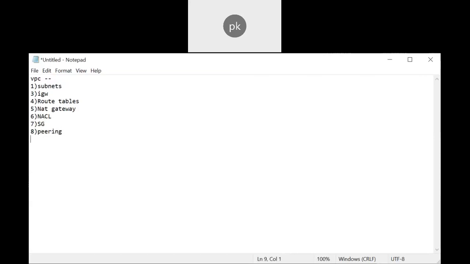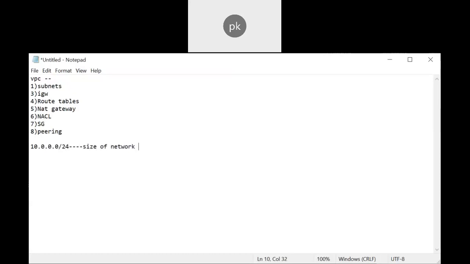To create your own VPC, what exactly will that VPC do? It will determine the size of your network, and it will divide the larger network into smaller networks. That is called your subnets. Let's say I have a size of 10.0.0.0/24. So this is my VPC. This is the size of your whole network.